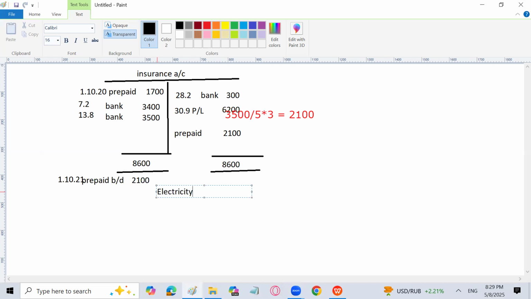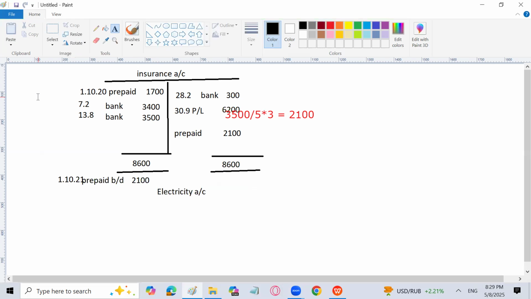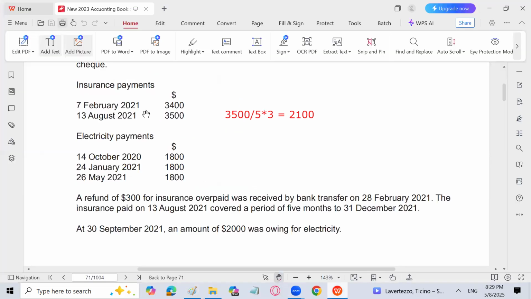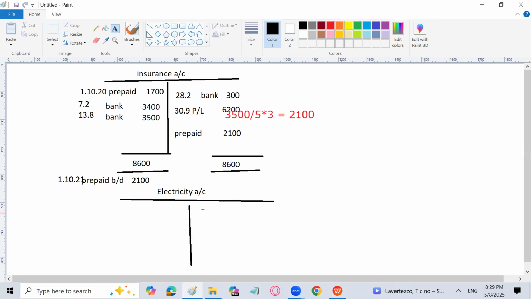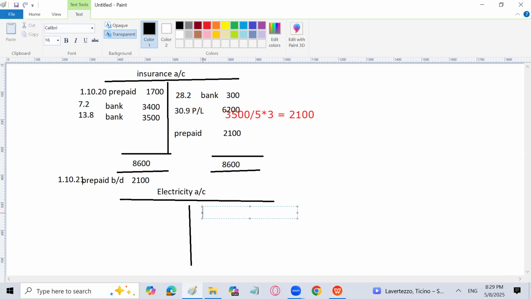Certainly we believe that an expense account is somewhat easier compared to our income account. So we prepare the electricity account. Let's see what is given. We have been given electricity owing 1800. Owing means accrued, outstanding. It will come over here, owing brought down, and that is going to be 1800, and that will be on 1/10.